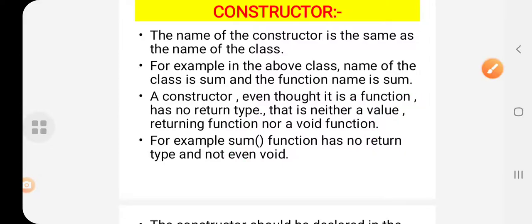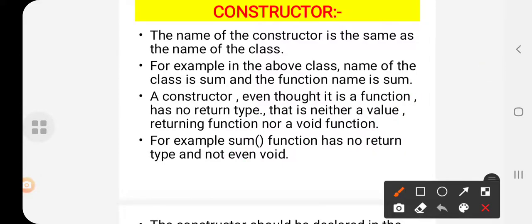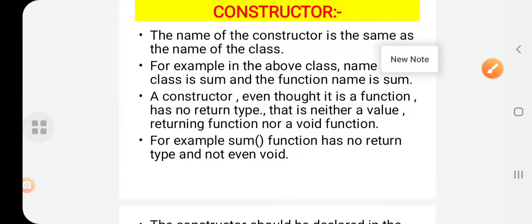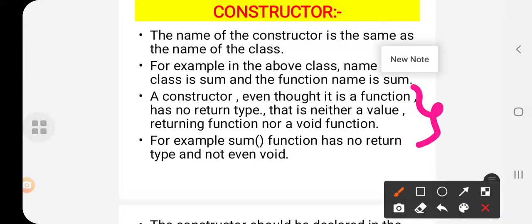So for example, it is written with no return type and not even a void. So keep this point in your mind: a constructor doesn't have any return type, and it also doesn't have void.